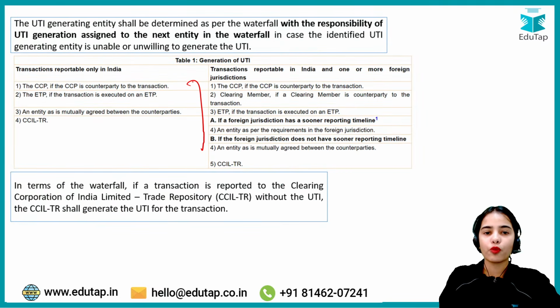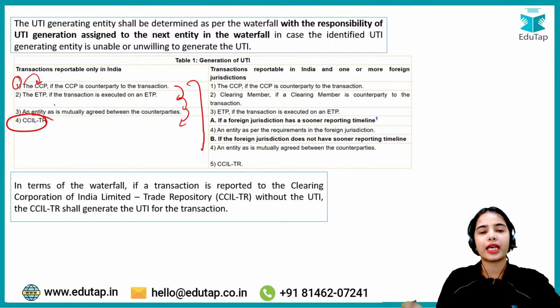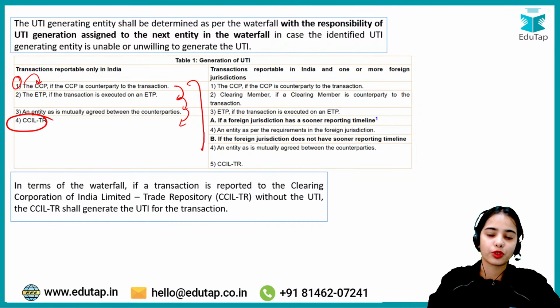Now this is the waterfall level that the CCP, that is central counterparty, has to generate the UTI. If it does not generate the UTI, the next entity is responsible to generate the UTI. At last, if no entity is generating the UTI, the CCIL Trade Repository has to generate the UTI.